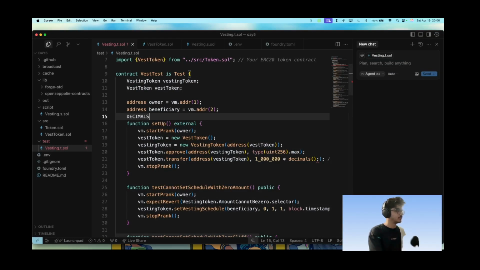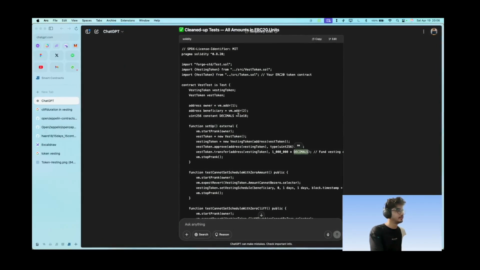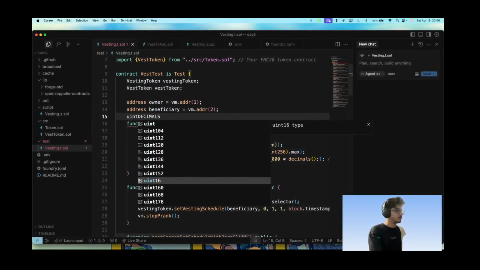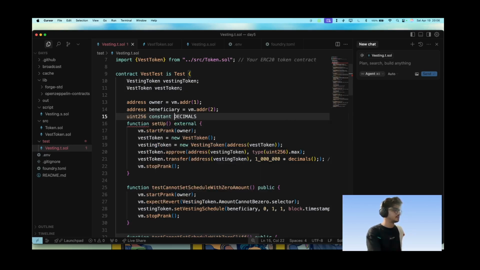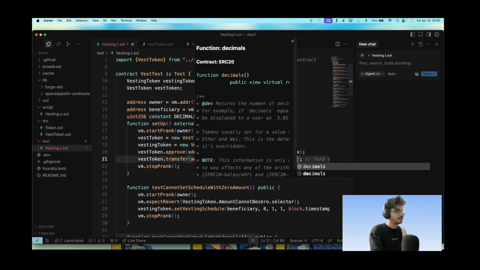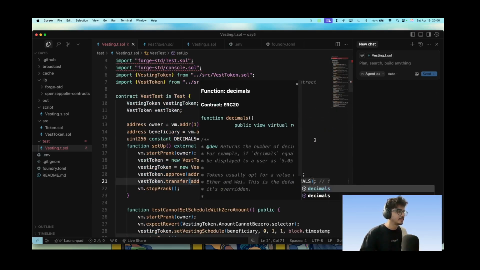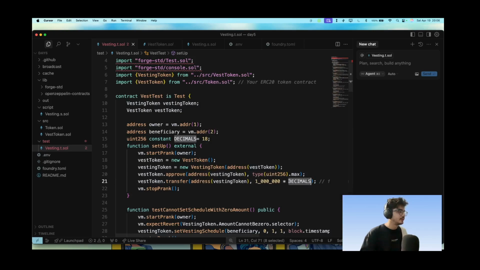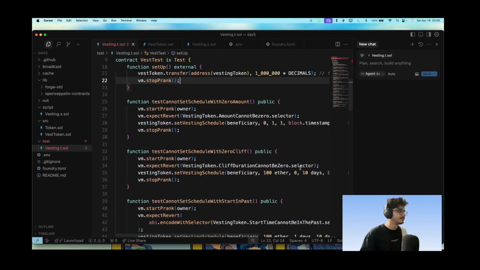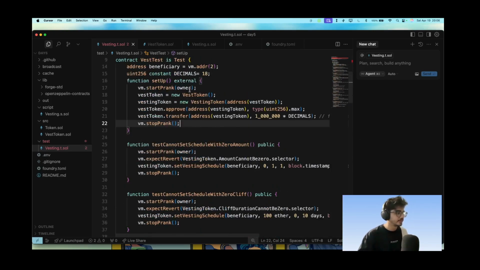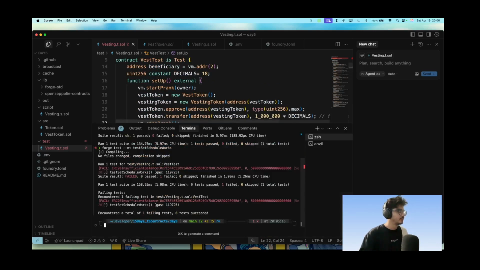So we can say uint256 constant decimals is equal to 18, and we'll do this here and multiply it by decimals. Do we get it right? To decimals, that's right here. I'm not sure about these warnings. This will be some compiler error here. And now let's see if it works.